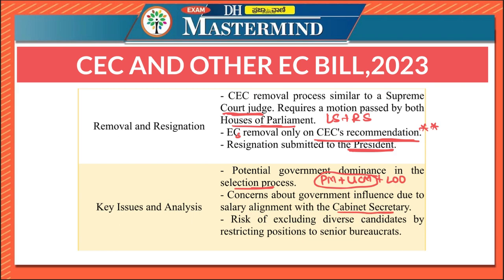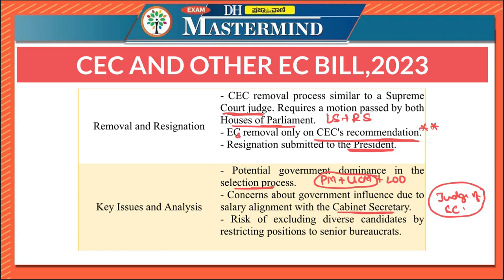with the cabinet secretary. Earlier, the salaries of the election commissioners and chief election commissioner were equivalent to that of a judge of the Supreme Court, and the salaries of the judges of the Supreme Court are not decided by the central government, unlike the salary of the cabinet secretary, which is decided by the union government. Therefore, now even the salaries of the chief election commissioner and election commissioners will be decided by the central government. Therefore, there is a concern that the government could influence the salaries of these people.